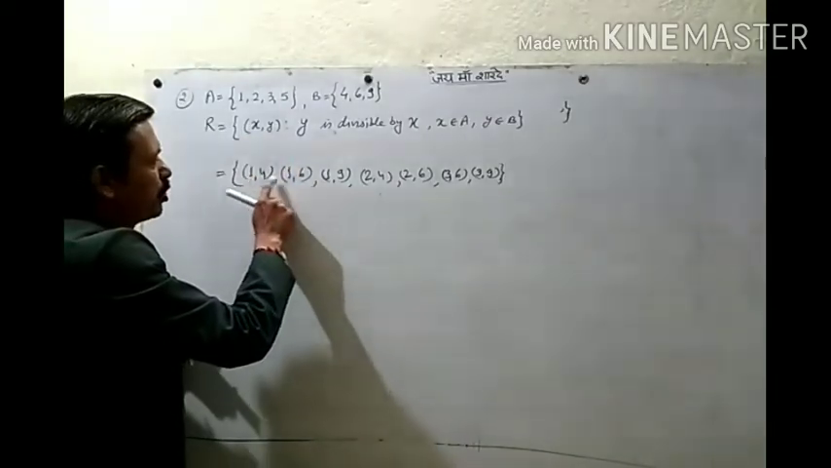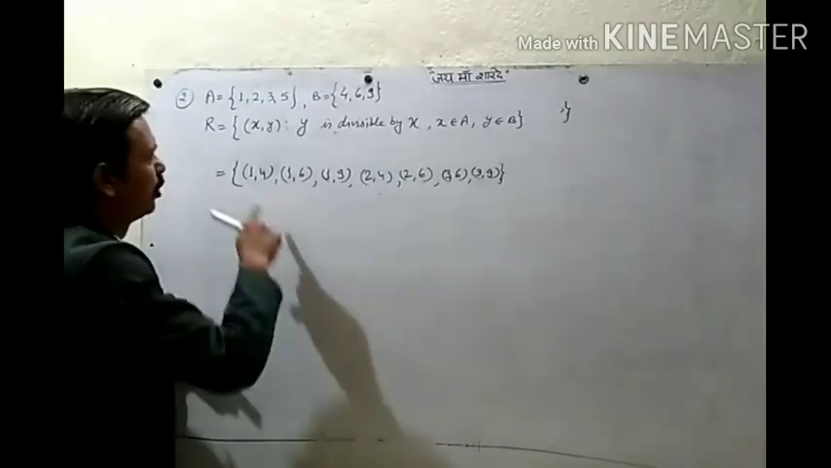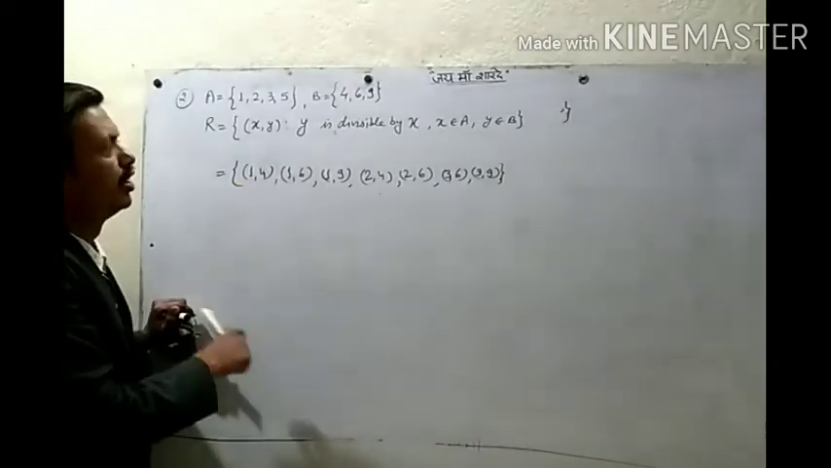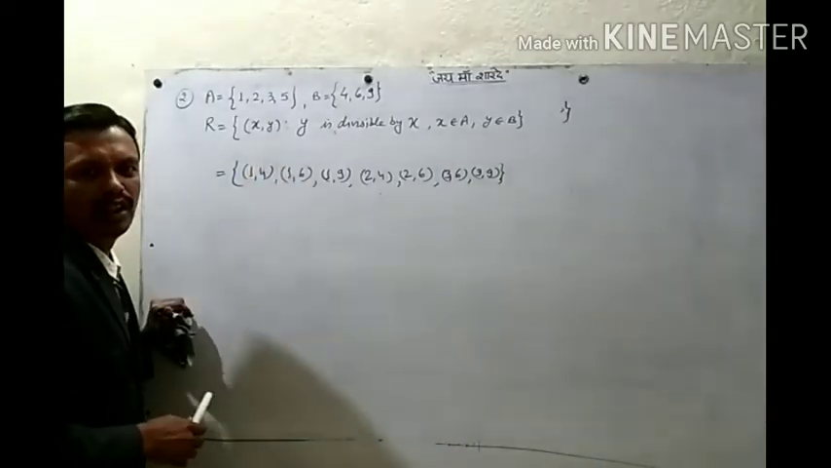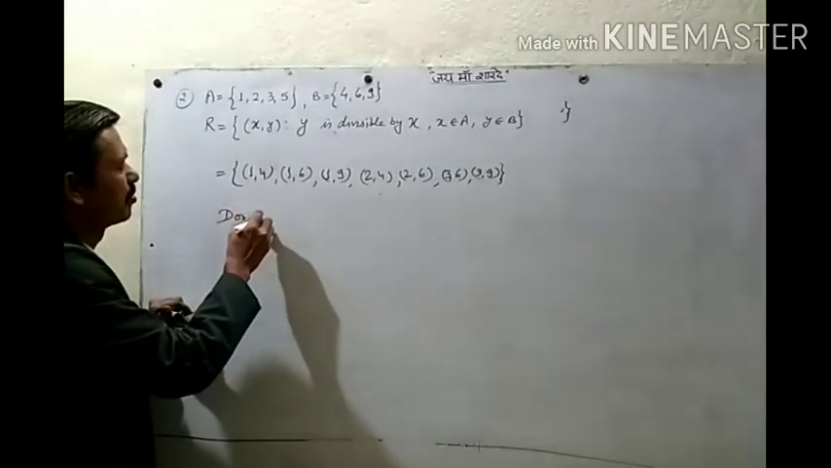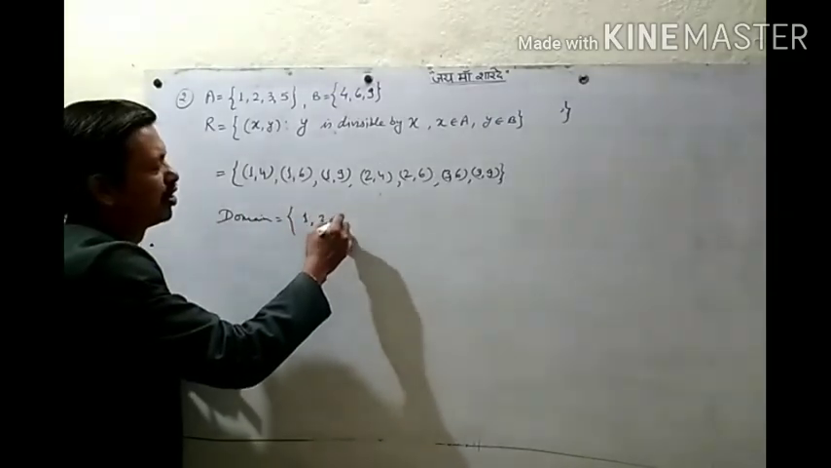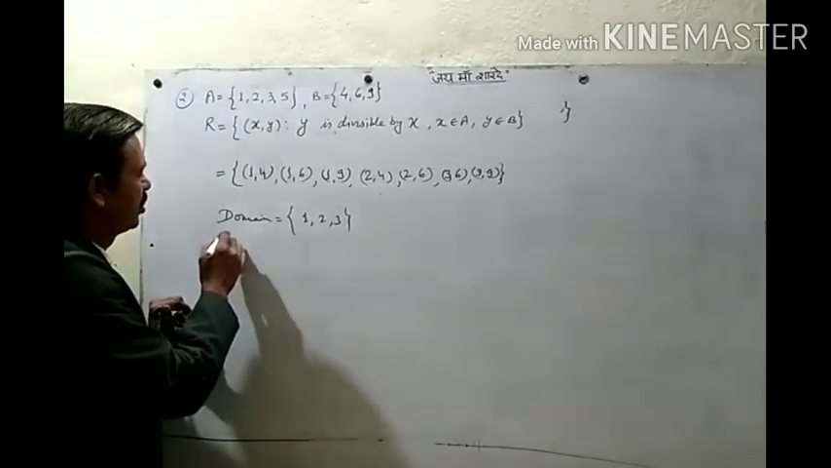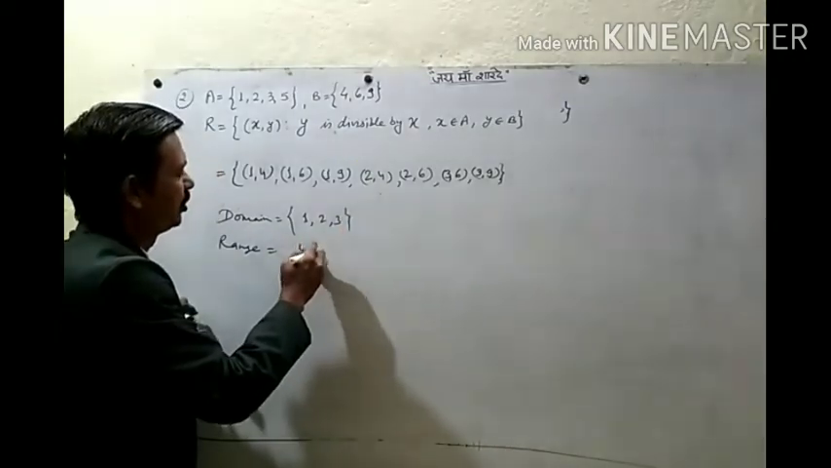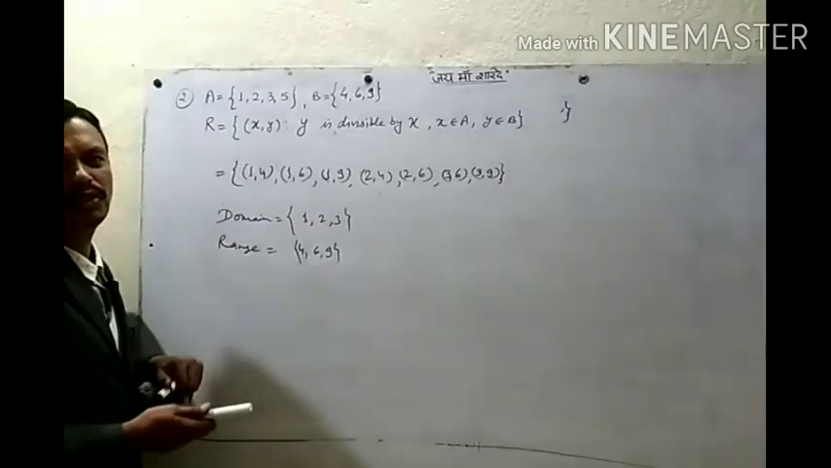So 1 divides 4, 1 divides 6, 1 divides 9, 2 divides 4, 2 divides 6, 3 divides 6, 3 divides 9. The first element divides the second element; the second element is divisible by the first element. So this is our relation in roster form. Now its domain: the first elements, 1, 2, 3. The range: the second elements, 4, 6, 9. And the codomain is the second set B.